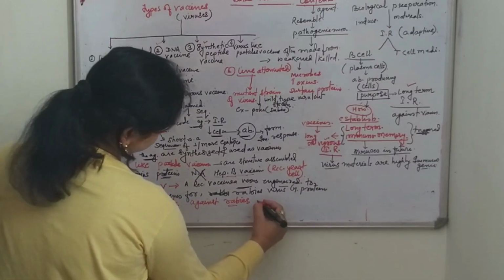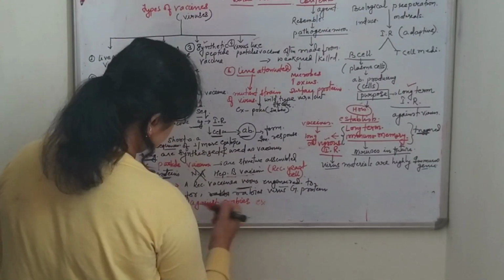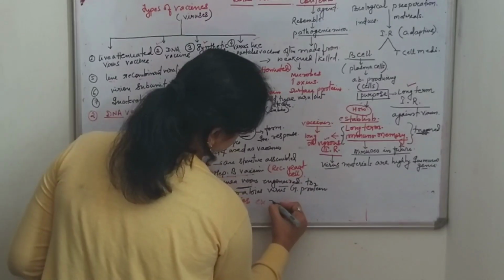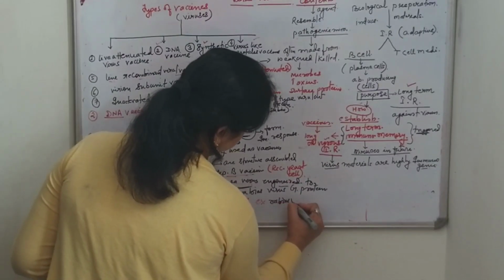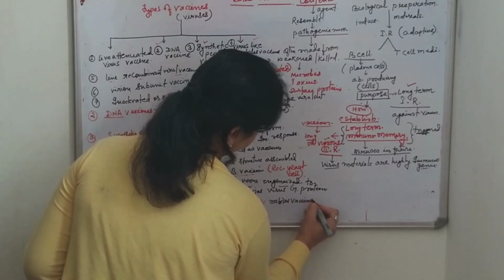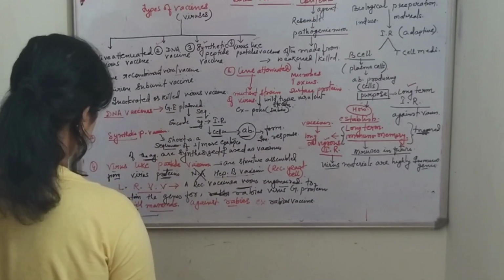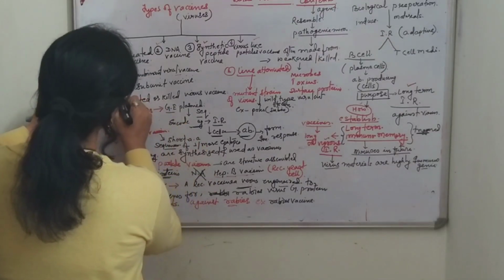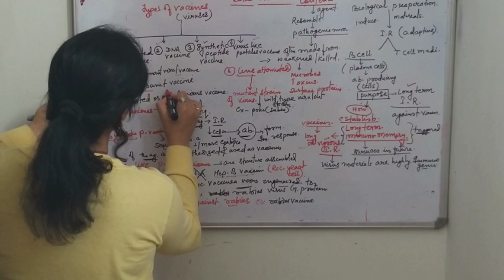Okay, and the example of this type of vaccine is the rabies vaccine.